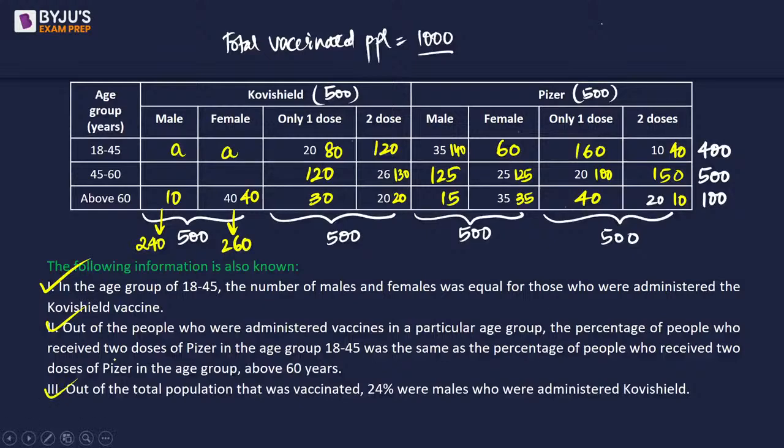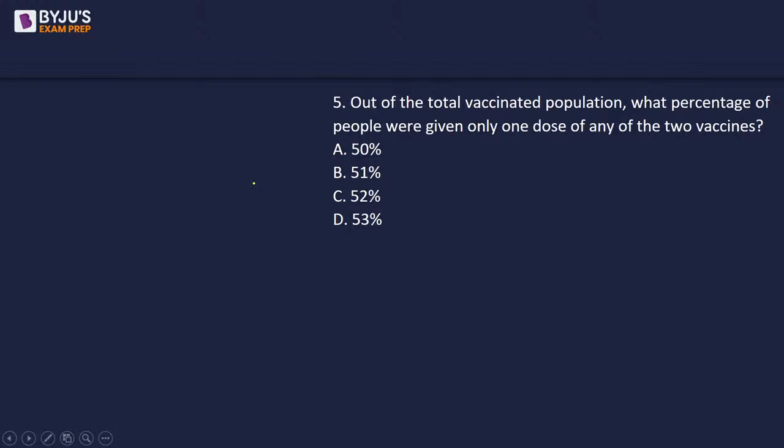And third one says, out of the total population that was vaccinated, 24% were males who were administered Covishield. So we can see that A plus A is going to be now 200. So A will turn out to be 100. Since this is 240, this is going to be the remaining 130. Since this is going to be 260, this is going to be remaining 120. Now, since we have all the values in the table, we can go ahead and solve.